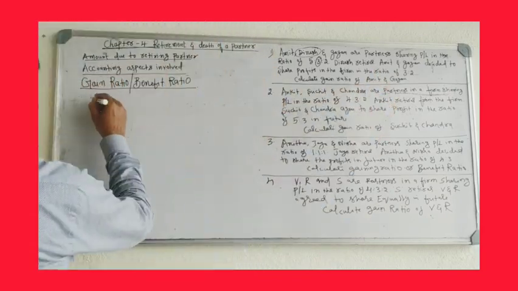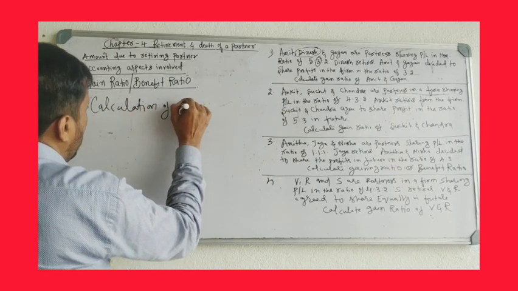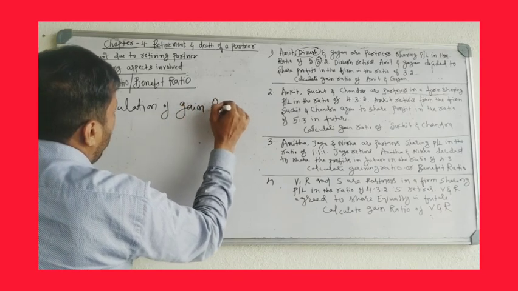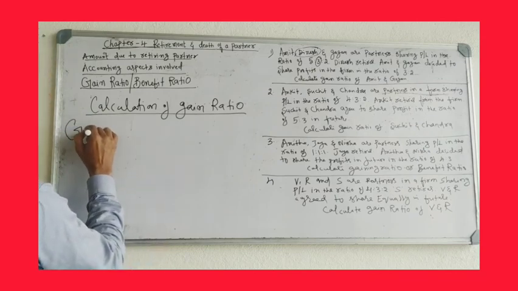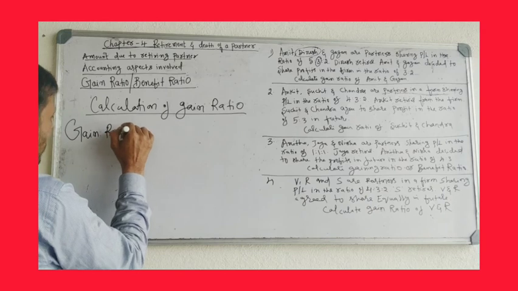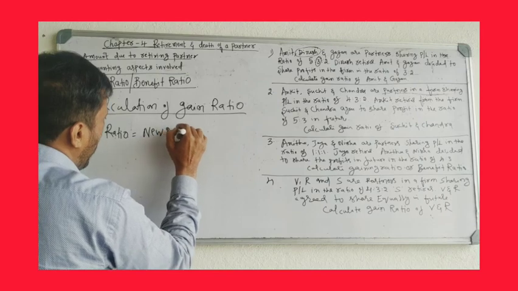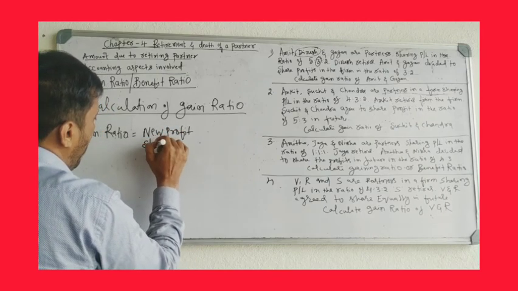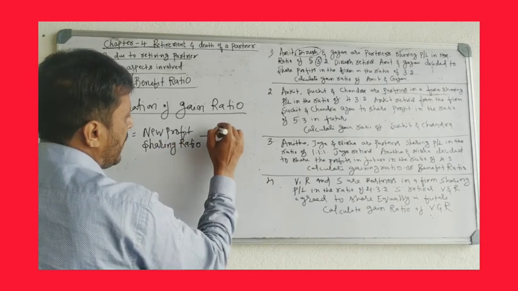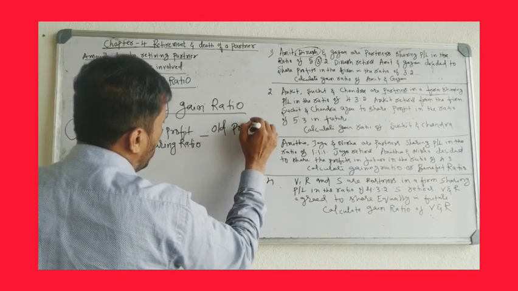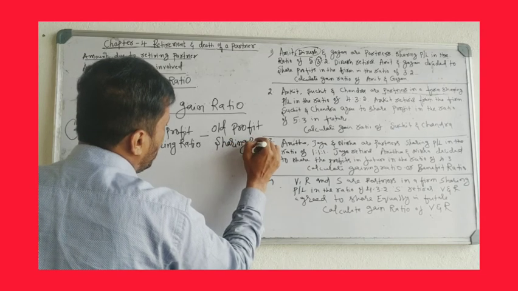For calculation of gain ratio, you have to apply the formula.